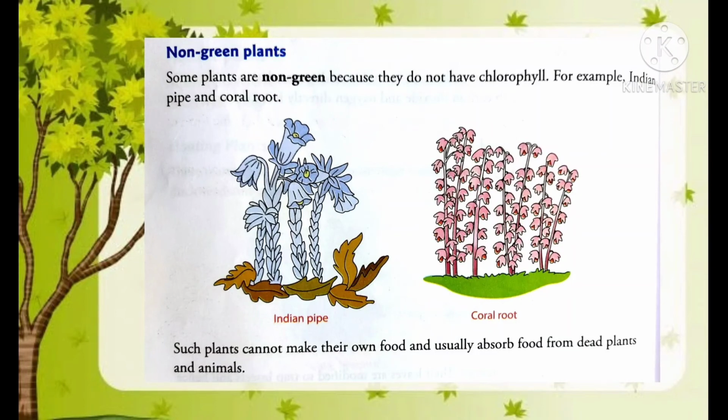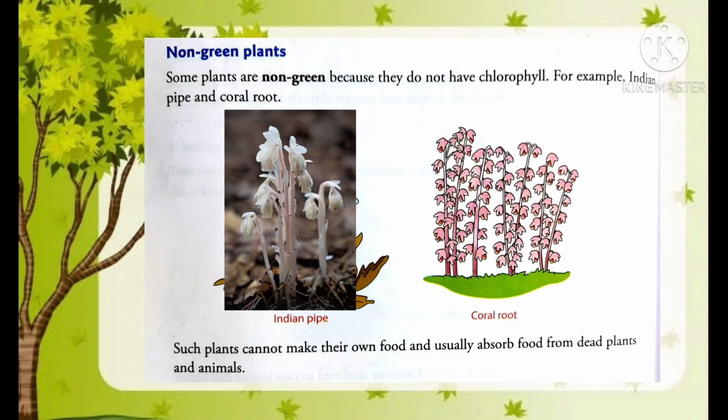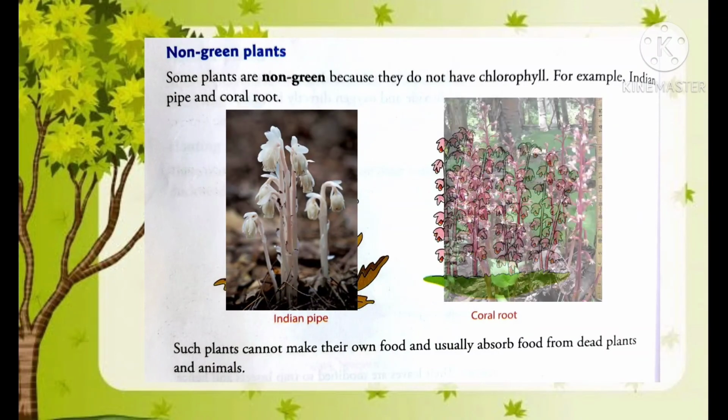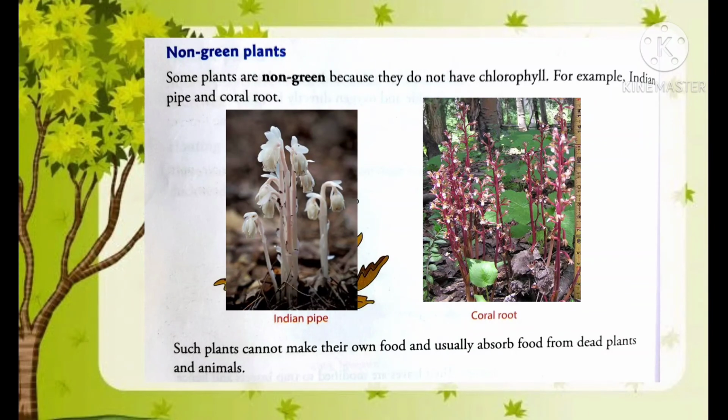They are not green because they do not have chlorophyll present in them, and such plants are known as non-green plants. Examples of such plants are Indian pipe and coral root. And students, as these plants do not have chlorophyll, they cannot make their own food, and they usually absorb food from dead plants and animals.